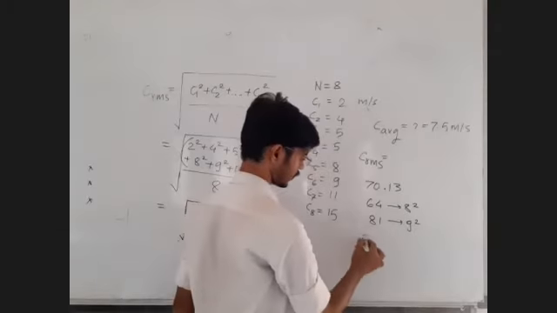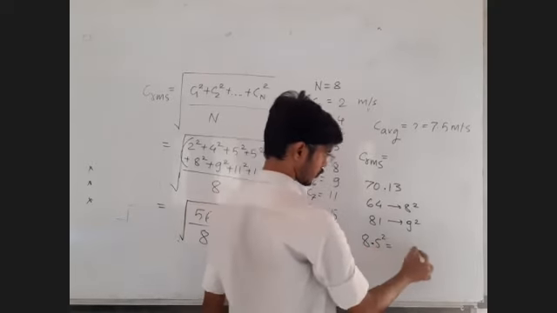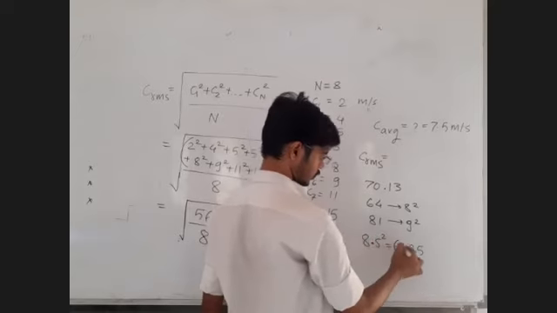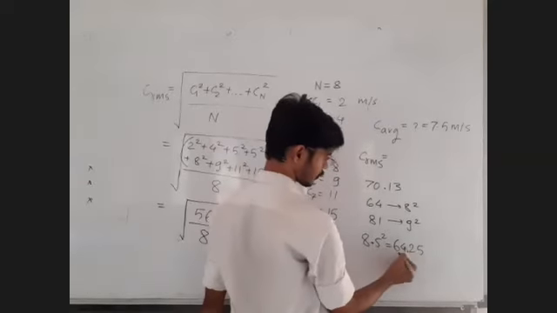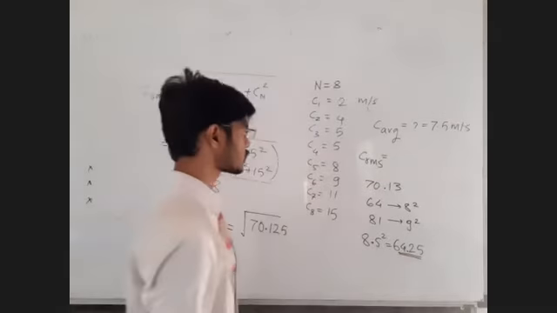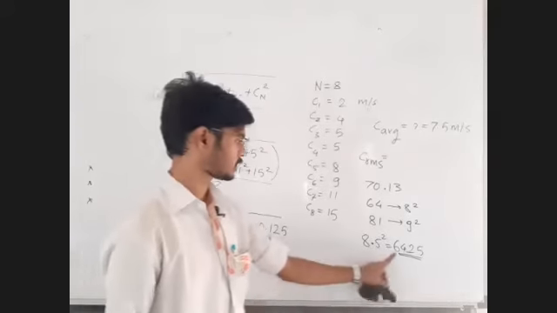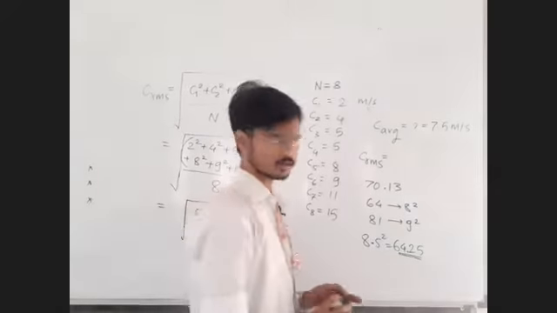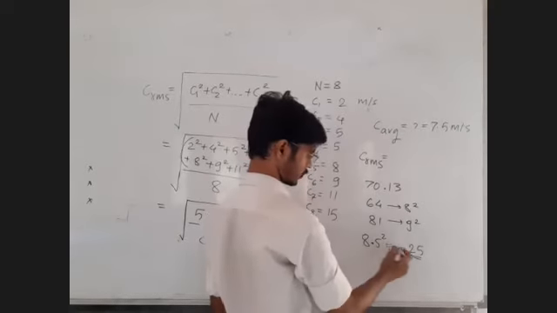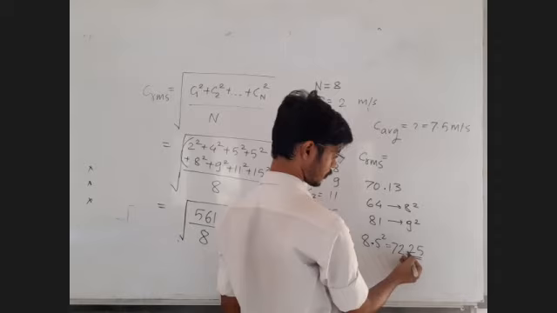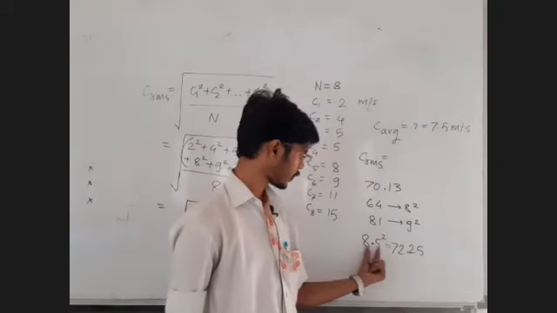So let us check with 8.5. 8.5 square will be what? 5 square is 25 and 8 square is 64. So 8.5 square is 64.25? Certainly the answer should be more than 8.5. Am I right? I think I made a mistake, right? 8 into 9, I had to do 8 into 9. 5 square is 25. 8 into 9 is 72. So 72.25. Now 8.5 square is 72 point something.